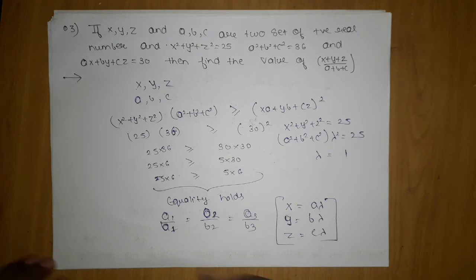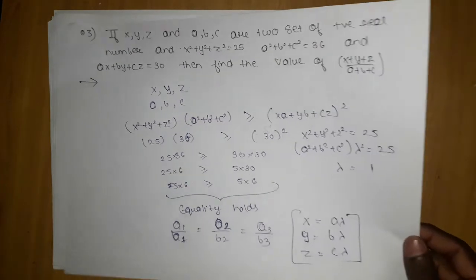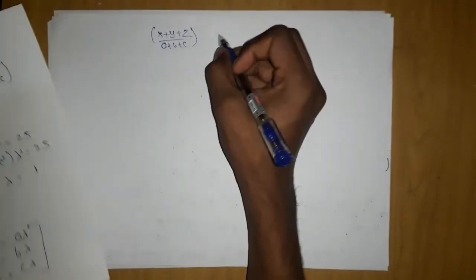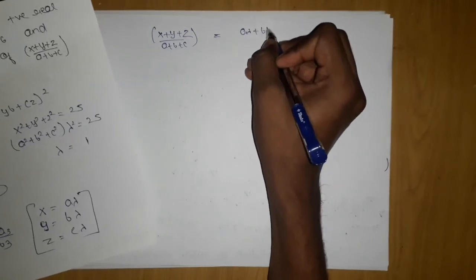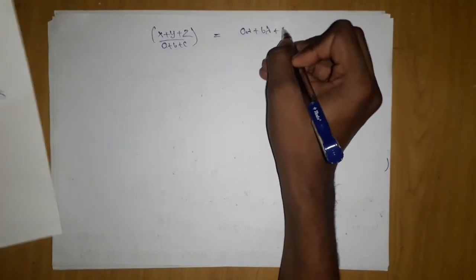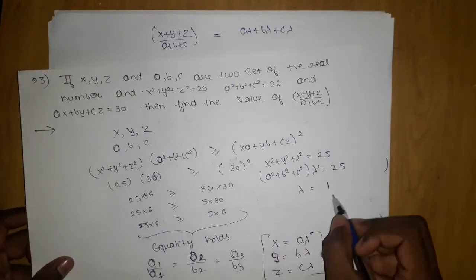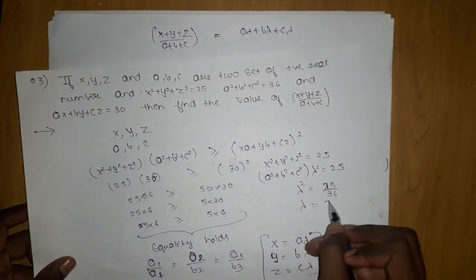Now we are going to find this x plus y plus z upon a plus b plus c. And if you remember, x we took as a lambda, y as b lambda, and z as c lambda. a plus b plus c square was 36, and this will be 25 by 36 whole square, giving me lambda equal to 5 by 6.